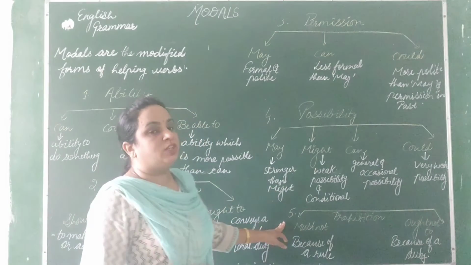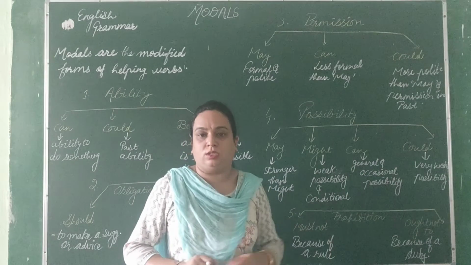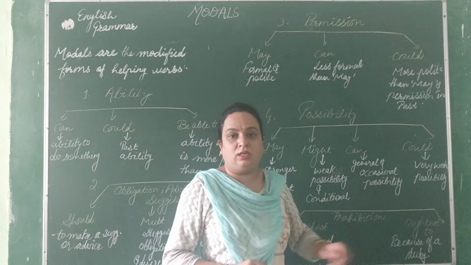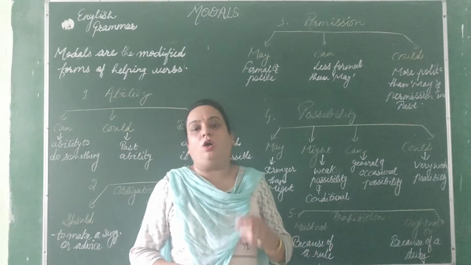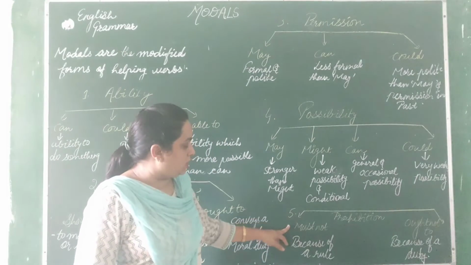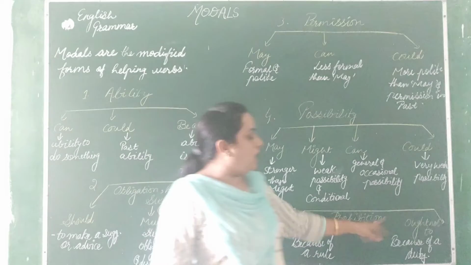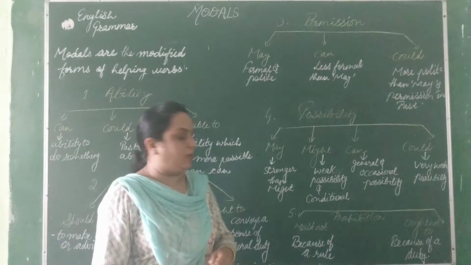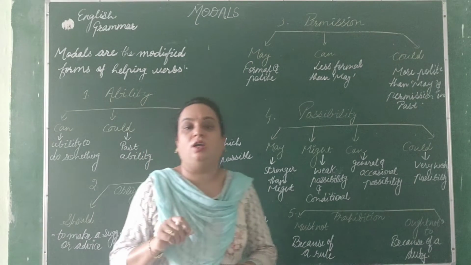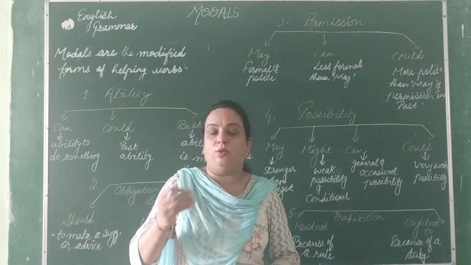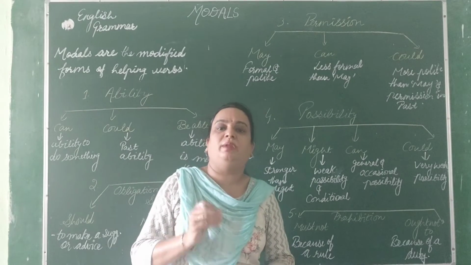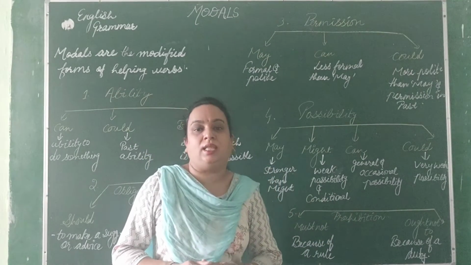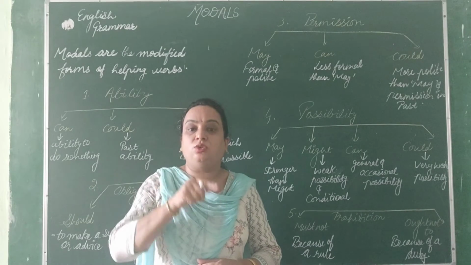And the next one is prohibition. Prohibition means you are not allowed to do this, right? This is prohibited for you. So must not and ought not to are the 2 modal auxiliaries which you have to use. So must not, when you cannot do this, because this is a rule. You must not speak Hindi in the class, this is the rule, right?